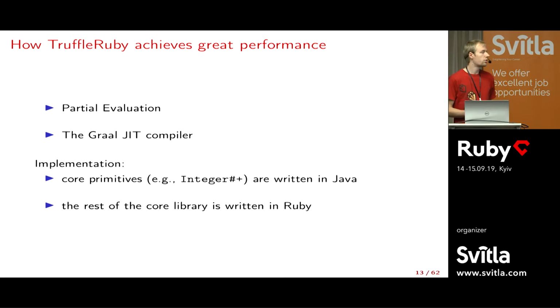So in this talk, I want to explain a bit how we reach this performance, to give you some insight into that. This is due mainly to two factors: partial evaluation, which I will explain a bit, and the Graal just-in-time compiler. On the implementation side, TruffleRuby is a mix of Java and Ruby. Some core things like integer plus are implemented in Java, and the rest of the core library is written in Ruby, much like in Rubinius.